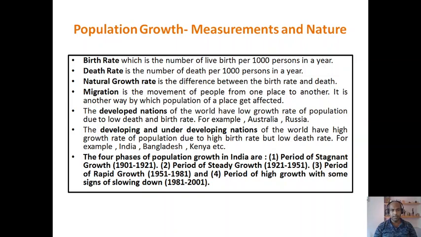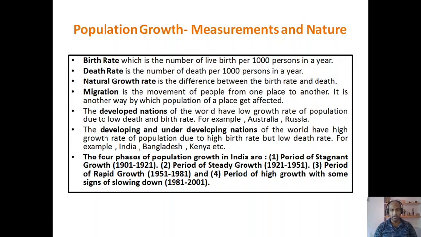Now, the 4 phases of population growth in India. From the year 1901 till 2001, we have divided the growth of Indian population into 4 phases. Phase 1 is called the period of stagnant growth, from 1901 to 1921.